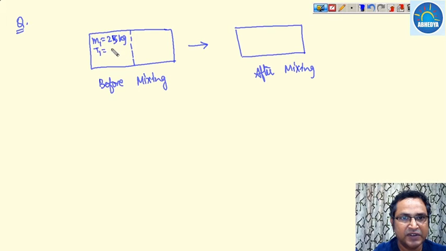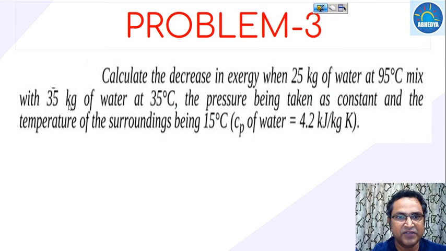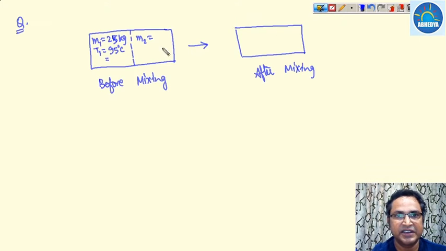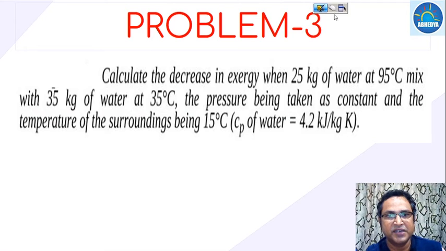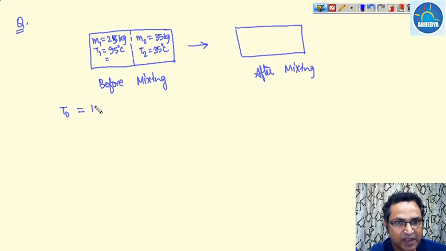at a temperature of 95 degrees centigrade, that is 273 plus 95. And the second stream is M2, 35 kilogram of water at a temperature of 35 degrees centigrade. And obviously the environment is at T0, and the ambient temperature is given as 15 degrees centigrade.